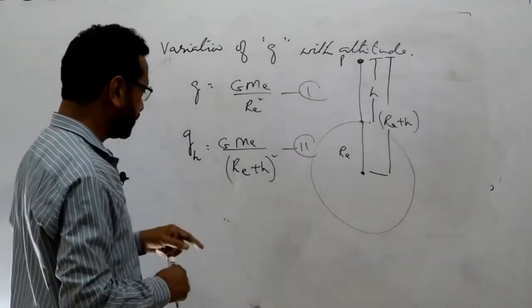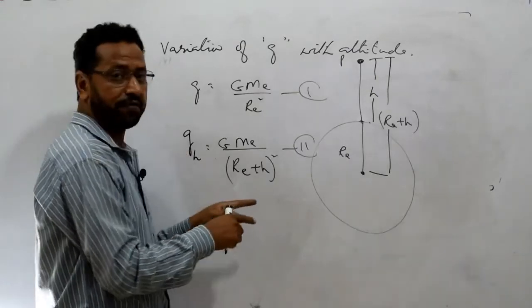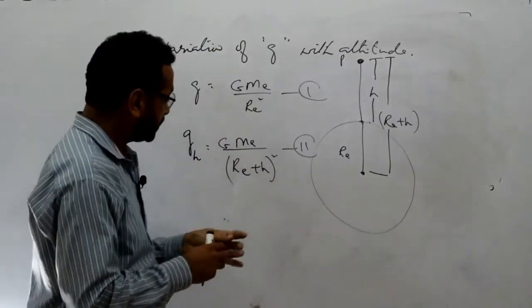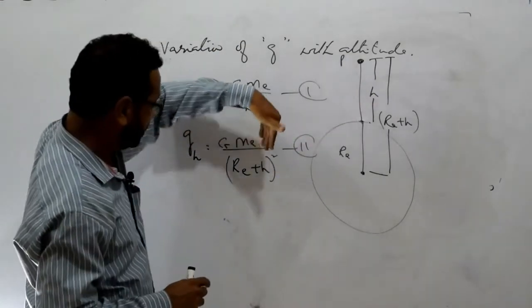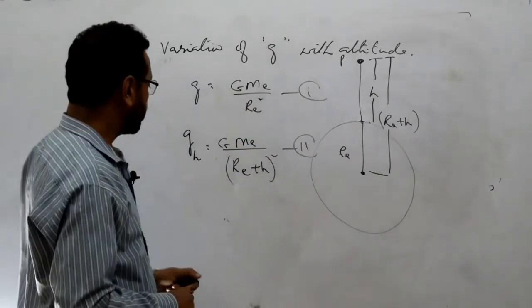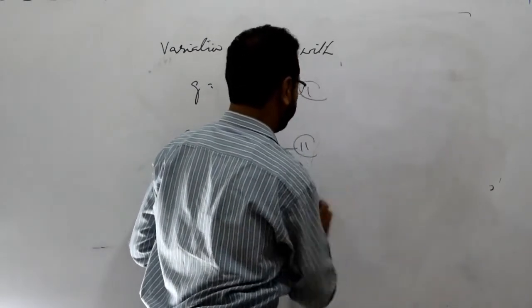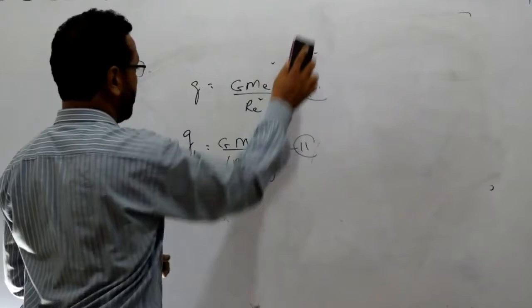Remember one thing, generally in a numerical calculation we use this formula for the altitude. We just add the height to the radial distance, but even for the further approximate values, we can solve this equation. How? Divide equation 2 by 1.